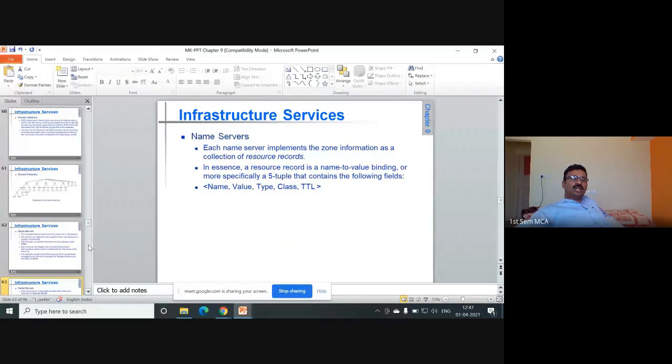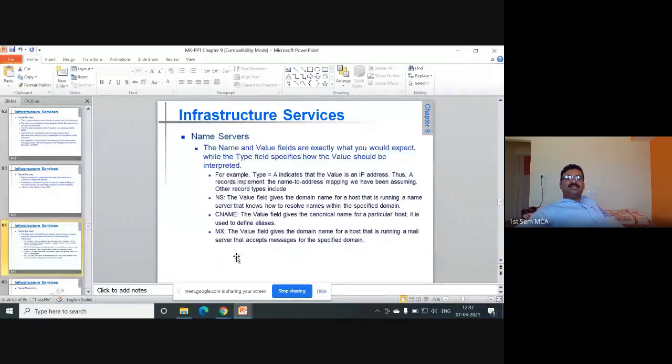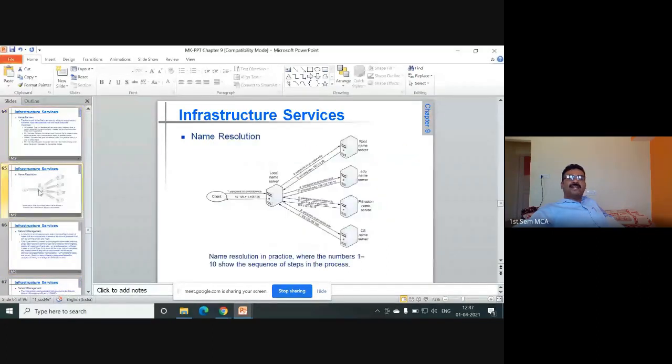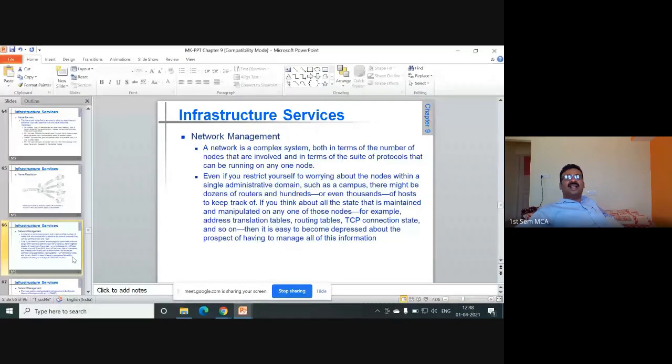If you register the domain name of TCS or Honeywell, you will be asked to give it back. That story and all you can read later. Different good stories are available. How name resolution happens? How the domain name server makes the resolutions is explained in this diagram. Different servers, different machines access the domain name server. It resolves. If you give the name, it gives the corresponding IP address.